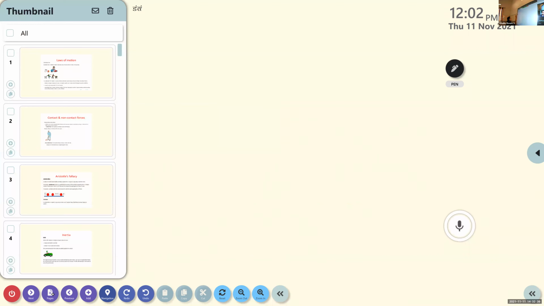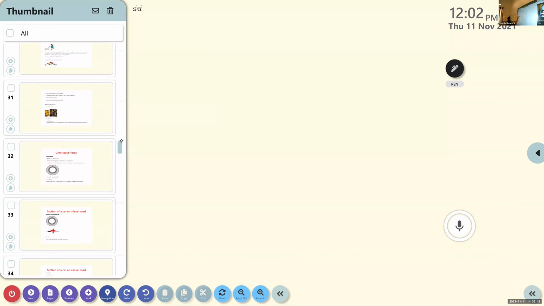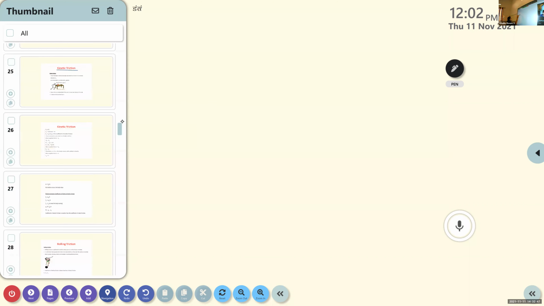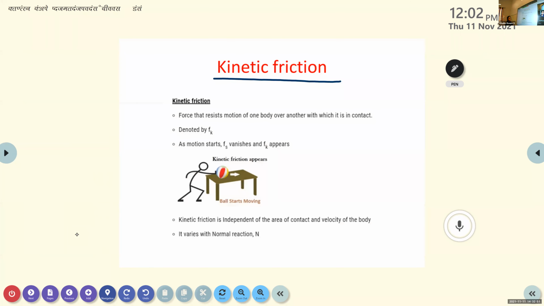Okay, now we can discuss the characteristics of kinetic friction. It is the force that resists the motion of one body over another with which it is in contact. This is the first characteristic.